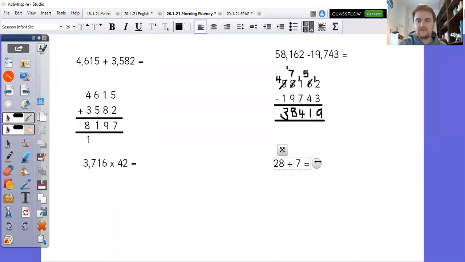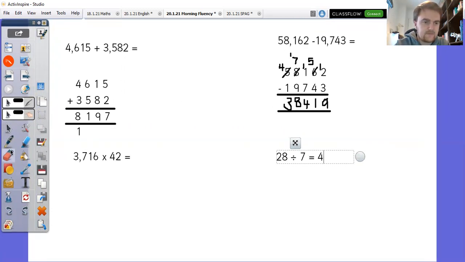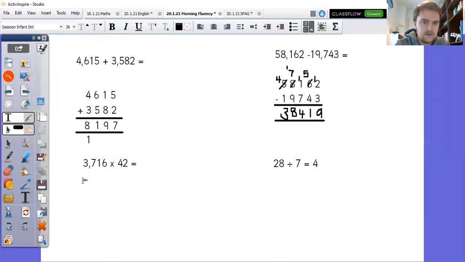28 divided by 7. If I count up in sevens, I can see how many it takes me to get there. 7, 14, 21, 28. So it takes me 4 lots of 7 to get there. And now 3,716 times 42. So 3,716 times 42.